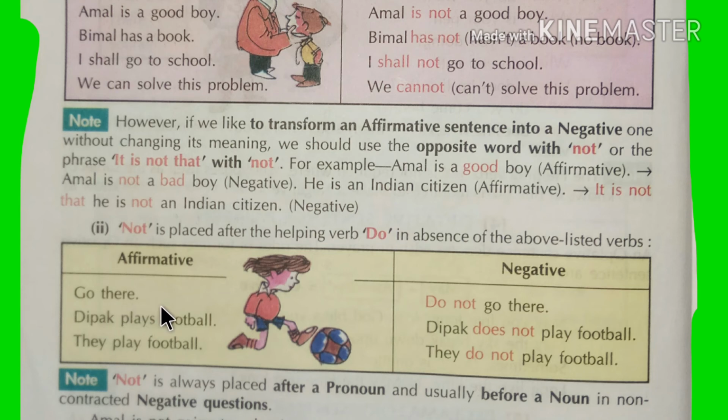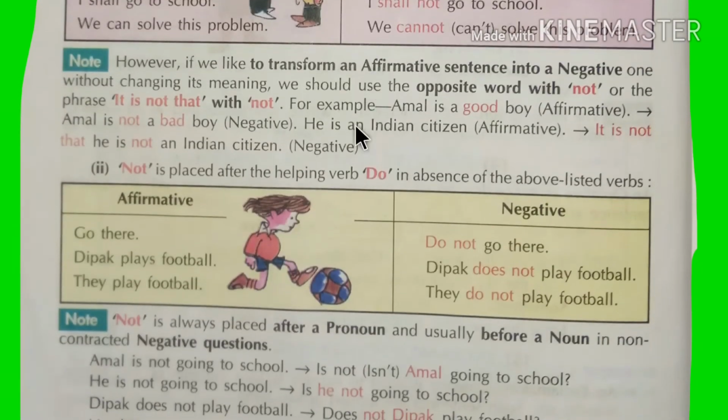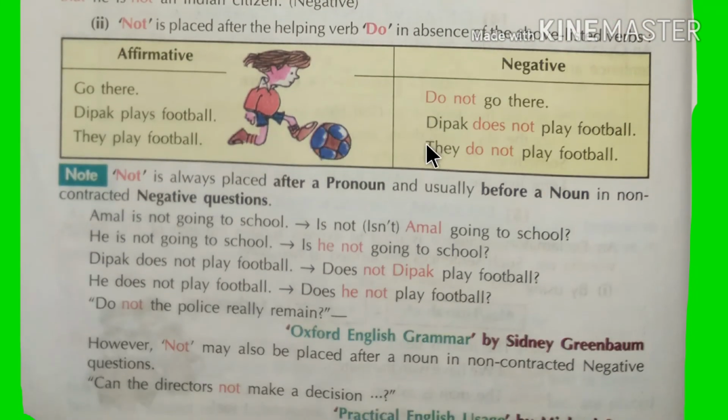Go there, don't go there. Or affirmative, this is negative. Not is placed after the helping verb do in the absence of the above list. This is the list, you know. So go there, don't go there. Deepak plays football. Deepak does not play football. So these are easy, so you can easily do it.